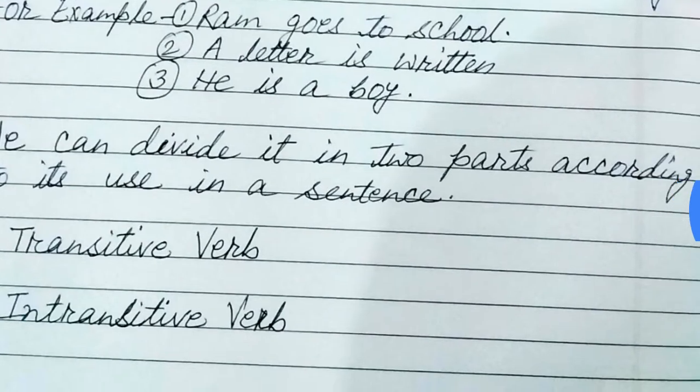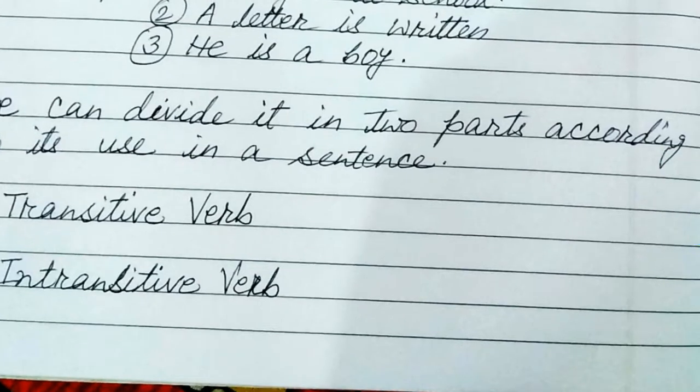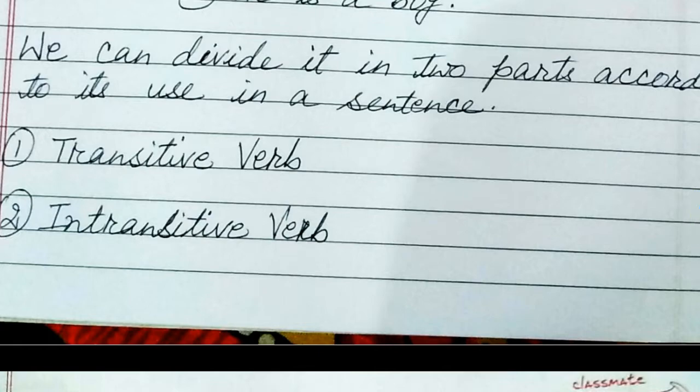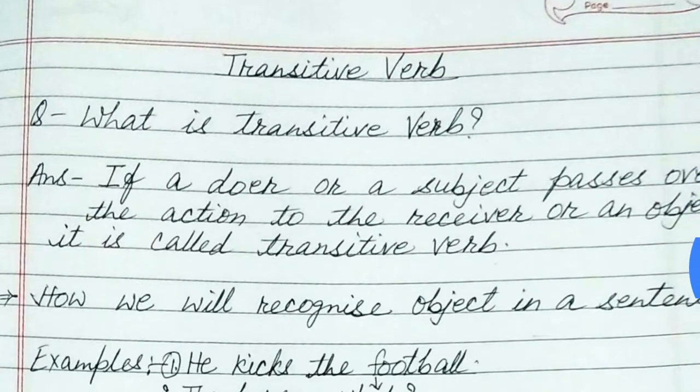It means we can divide the verbs in these four sentences which you have seen in the examples into two parts. First is the transitive verb and second is the intransitive verb. Today we will talk about only the transitive verb. What is a transitive verb?